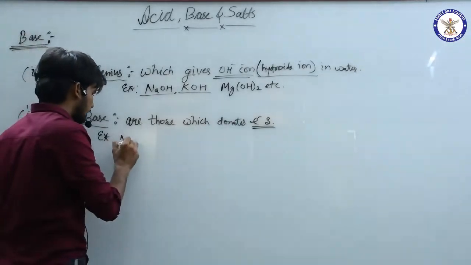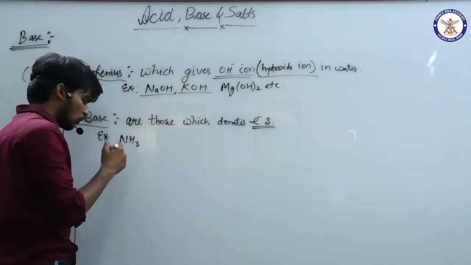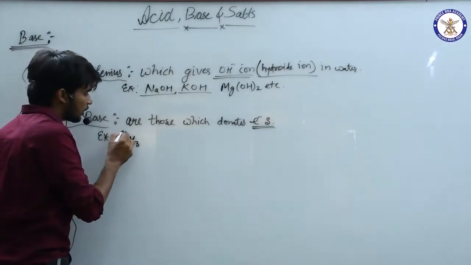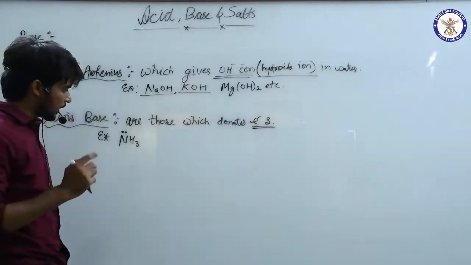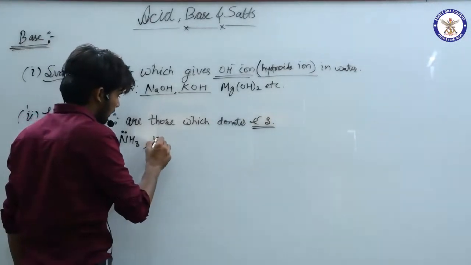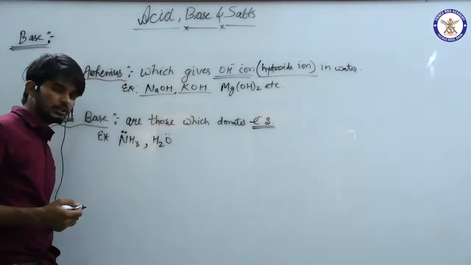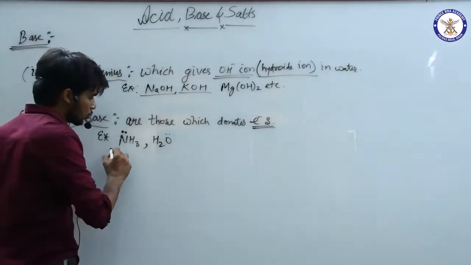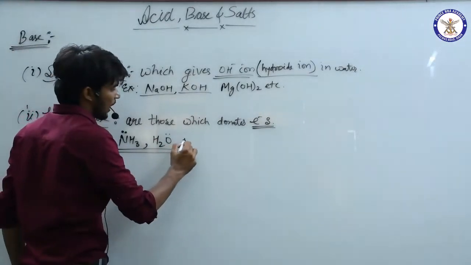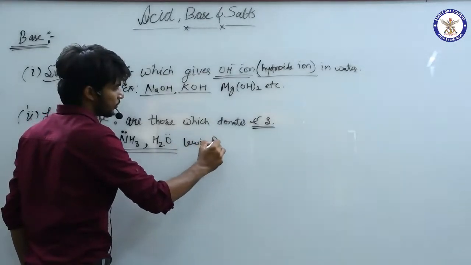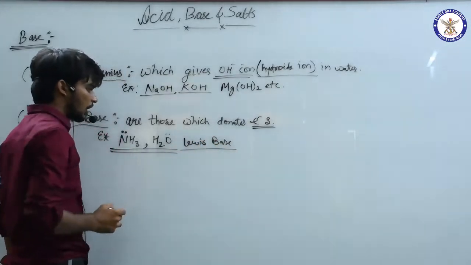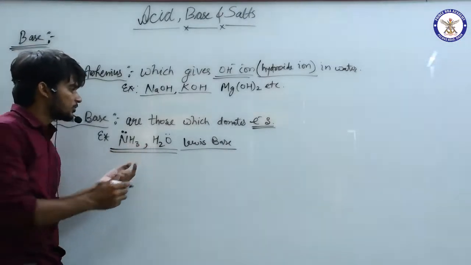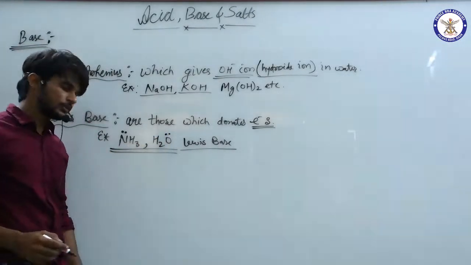People from a science background in 11th and 12th might know about lone pairs. In NH3, ammonia, there is a lone pair of two electrons on nitrogen, and in H2O there are lone pairs on oxygen. So these two are Lewis bases. Why? Because according to Lewis's theory, these are substances which give electrons. Fine?